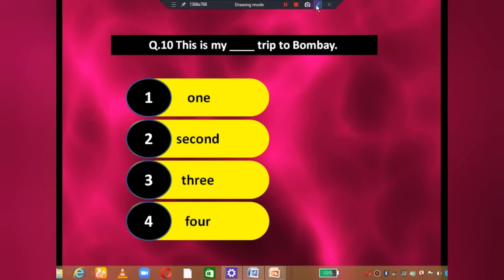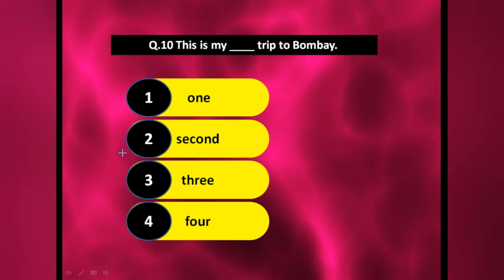Okay, here we are talking about the ordinals. That's why here we have to use second one. So in this position, which one? First, second, third, fourth. So second one we have to use. Understood?